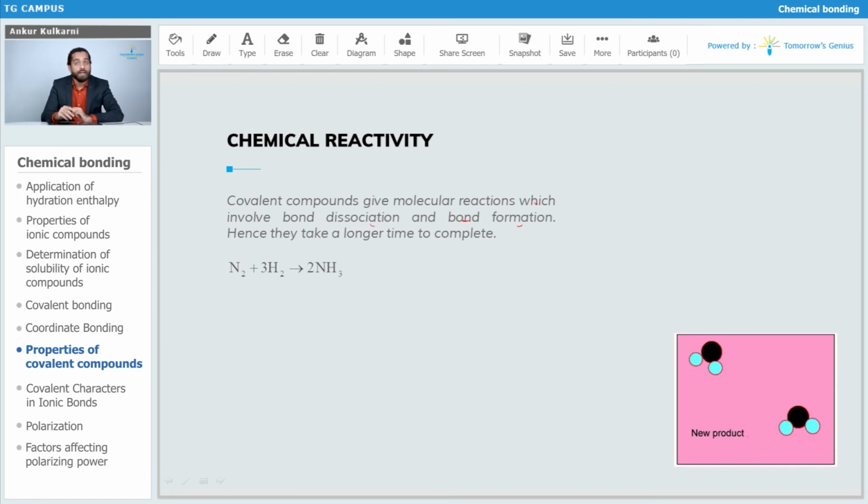There is a formation of bond and a breaking of bond, so the time required for the reaction to complete is a little bit high. If we compare the time required for an ionic reaction and a covalent reaction, obviously the one which involves covalent compounds will require more time, because it has bond breaking and bond formation. Thus it takes a little bit more time than ionic reactions.